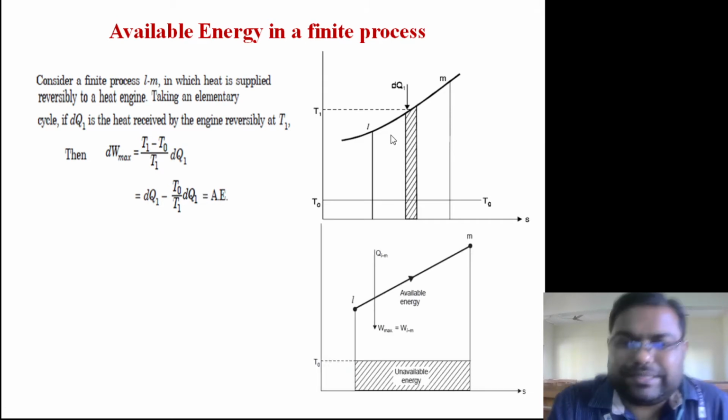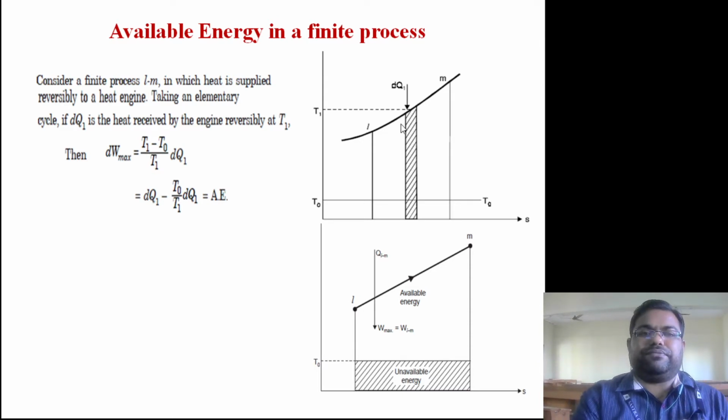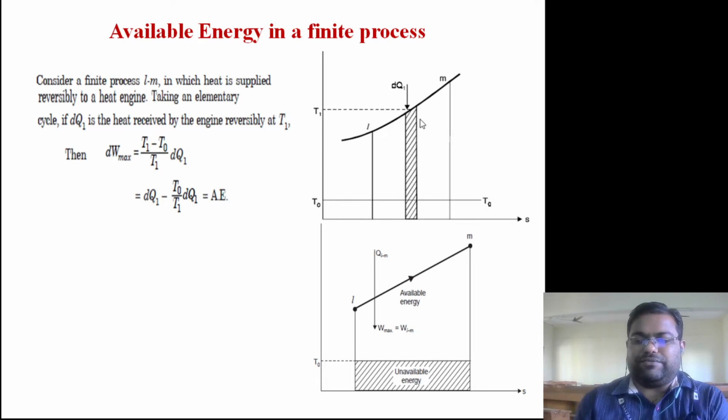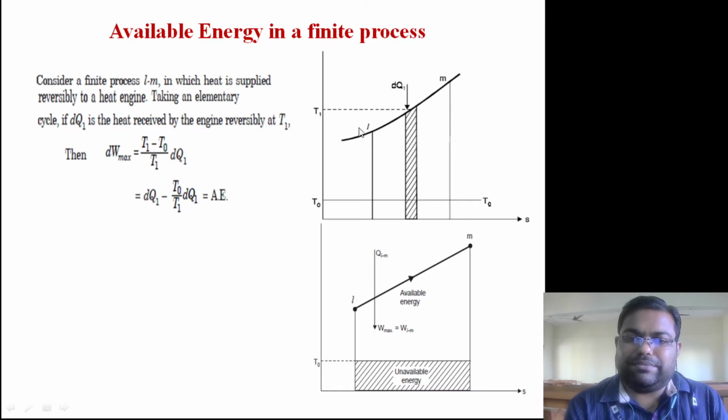So this actually we have considered as a finite process. If we want to make it a reversible process, we have to divide this process into an infinite number of changes. When any process takes place infinitely slowly, or through a series of equilibrium states, that process is known as a reversible process. So this process we have replaced by a reversible process. This is here.